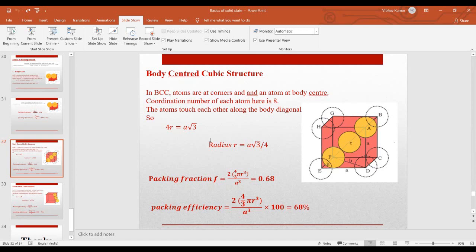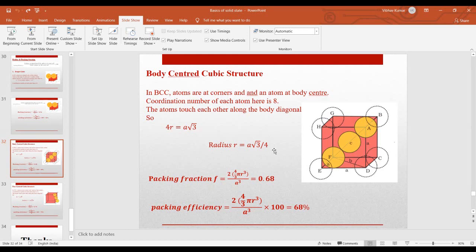First apply the Pythagoras theorem in this triangle to calculate this b. Then with this b, you can use this other triangle to figure out the value of FA, which in terms of a is a root 3. So this is how you calculate the radius in the body centered cubic structure, and r is a root 3 by 4.